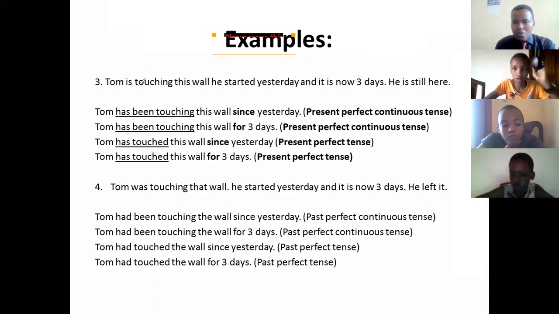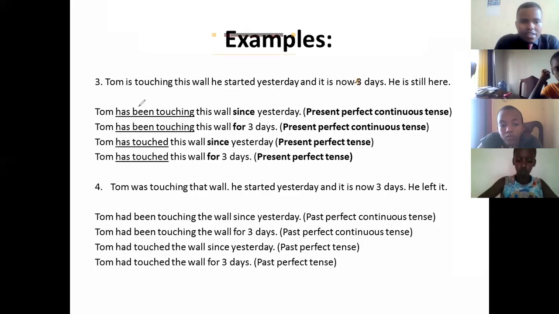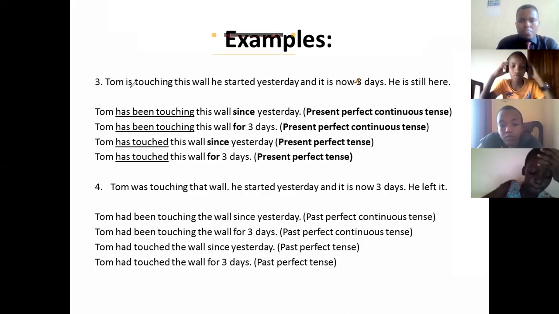Tom is touching the wall. Now he's still here. Tom has been touching this wall since yesterday. I want to talk about the distance given here.